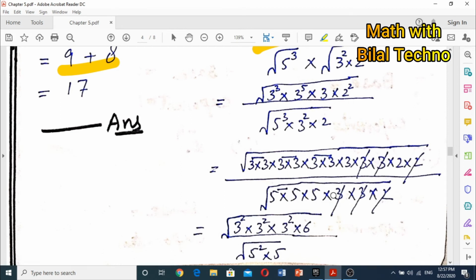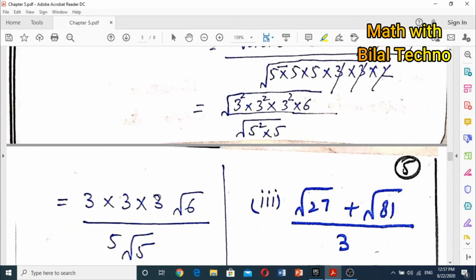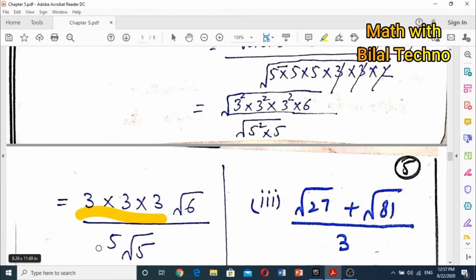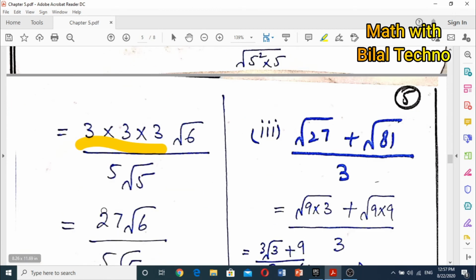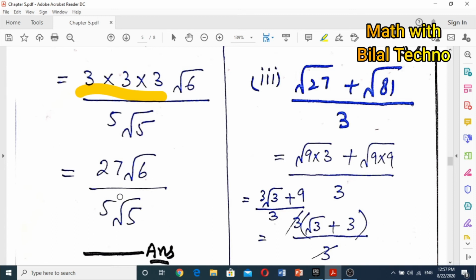So after that we get the 3 square into 3 square into 3 square into 6 and in the denominator under root 5 square into 5. So the square will cut with the square root and the 3 times 3 will come out of the square root and 6 will remain in the square root and same in the denominator. So our final answer is the 27 under root 6 in denominator 5 under root 5.